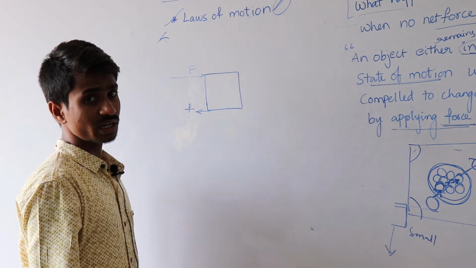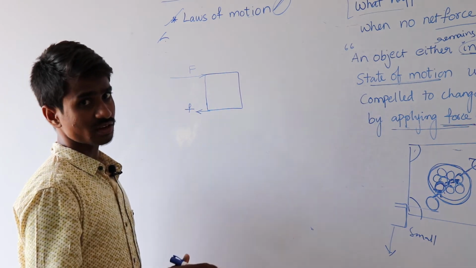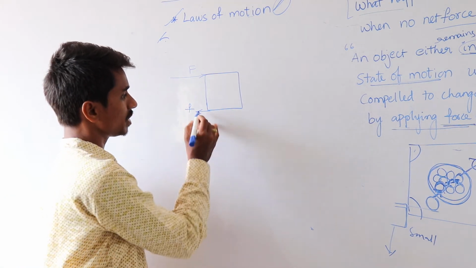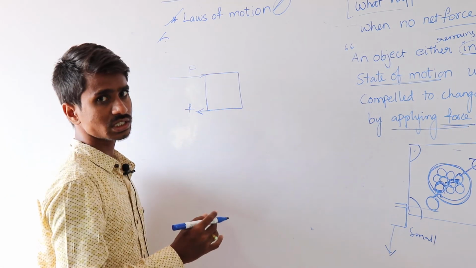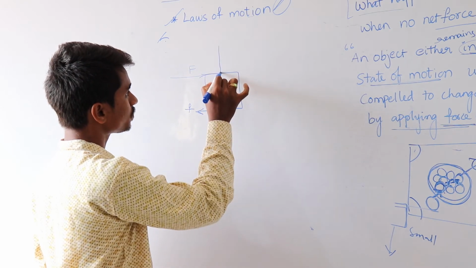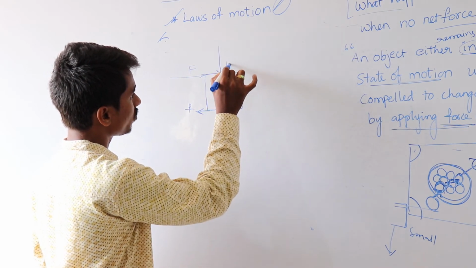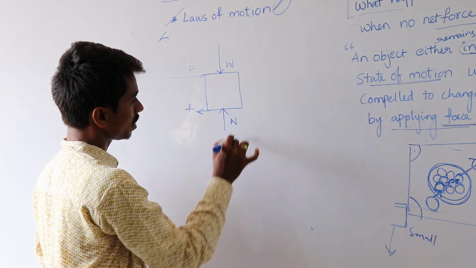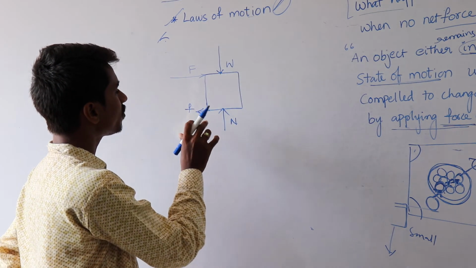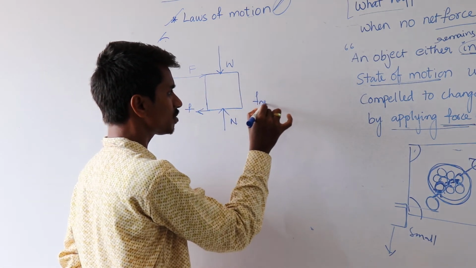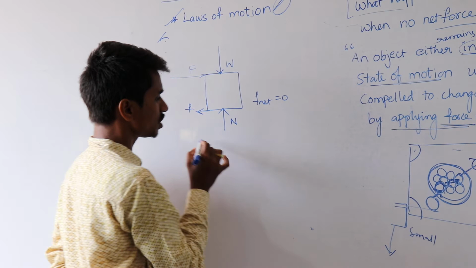If I place a body on a horizontal surface and apply some force on it, some frictional force will act against it. This is the weight, this is the normal force. Whenever the body is moving steadily, F net becomes 0.